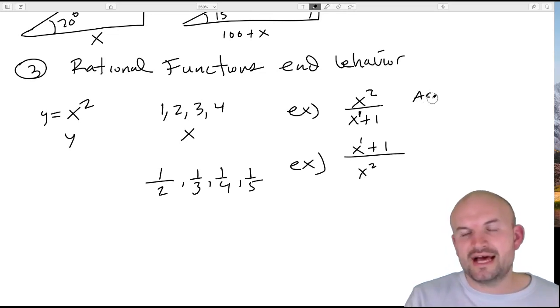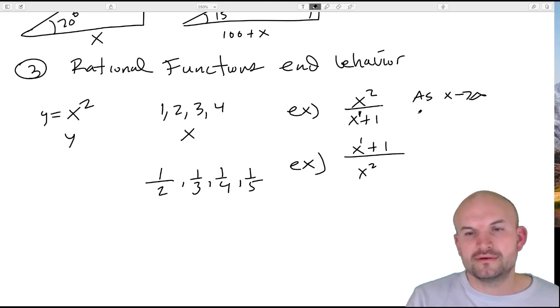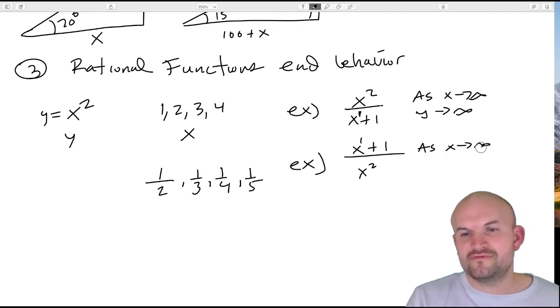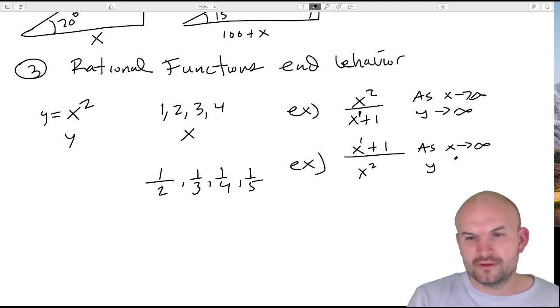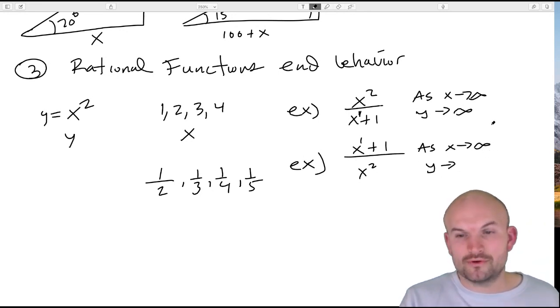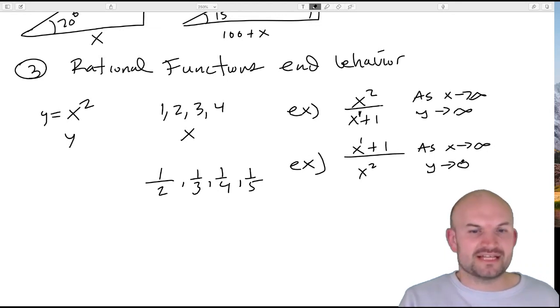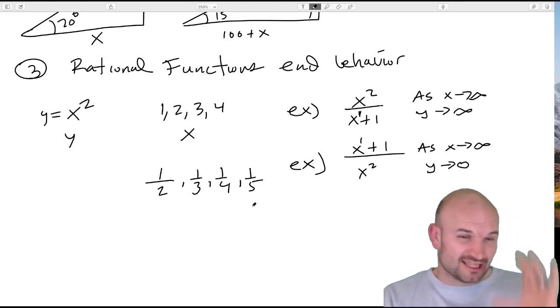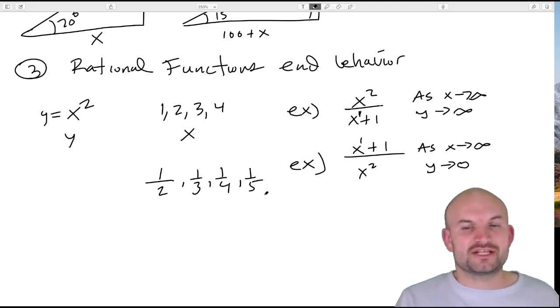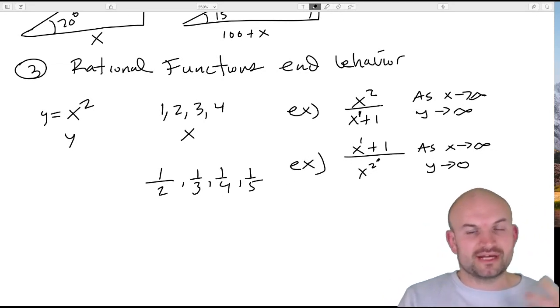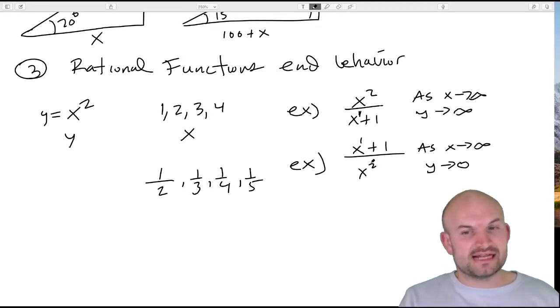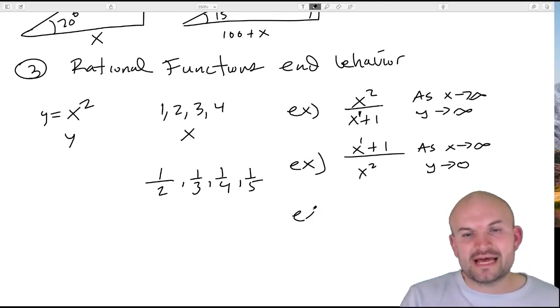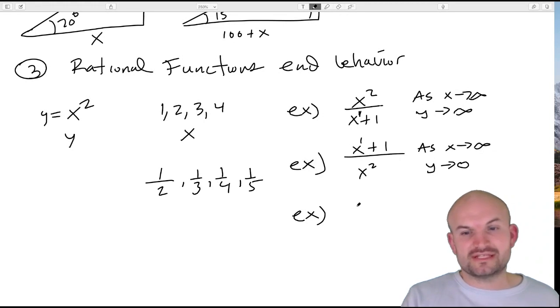So I'll just write this as x approaches infinity, y approaches 0. I'm sorry, y approaches 0, right? As we keep getting larger and larger numbers in the denominator, that's going to be approaching 0. So whenever the degree is larger in the denominator than the numerator, we're going to be approaching 0.